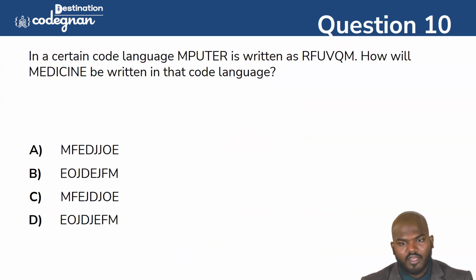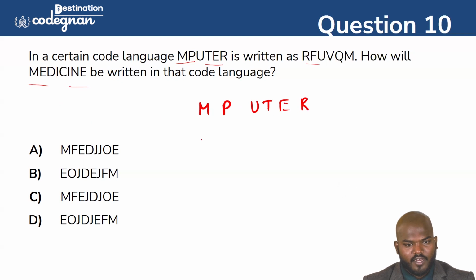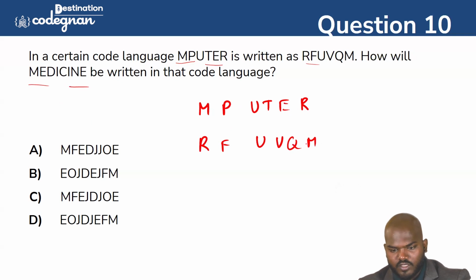First of all, check it out. How many letters are given? So 3, 6, and here also 3, 6. But here it is 8 letters. Okay, so computer. It's like computer, but they are writing it as RFUVQM. First of all, you just want to identify what is a common difference.